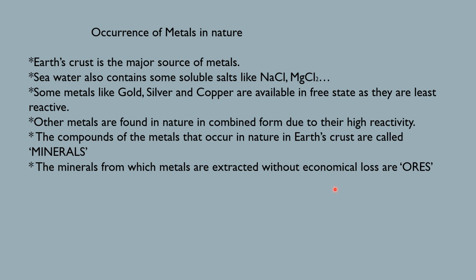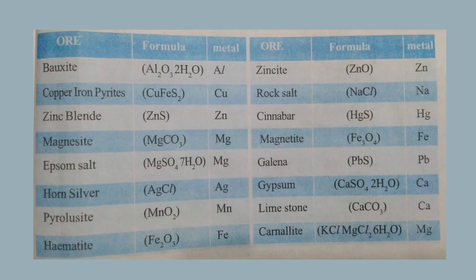So here without economical loss, without much loss of money, if the metal is extracted from the mineral, then it is known as ore. So what are ores? The minerals from which metals are extracted without economical loss are called ores. Okay. The process of extraction of metals from these ores is known as metallurgy.